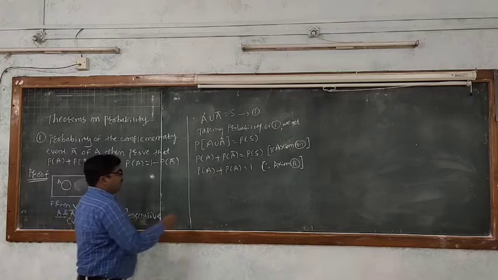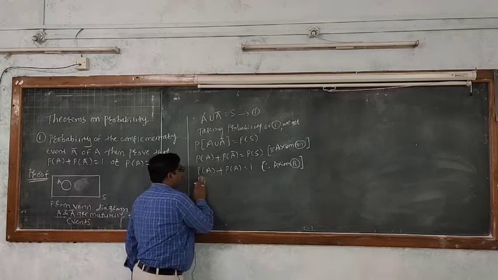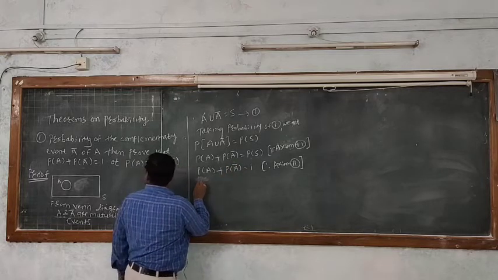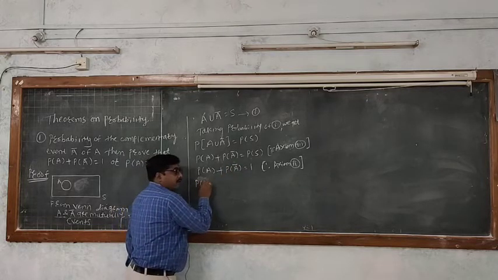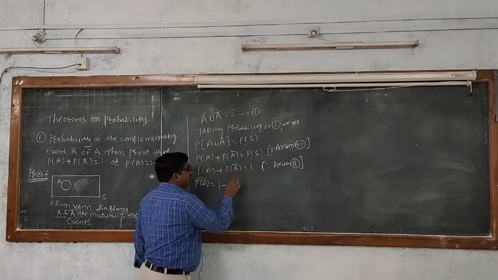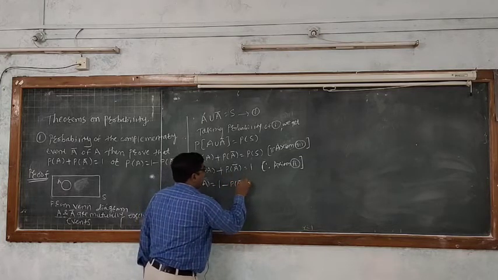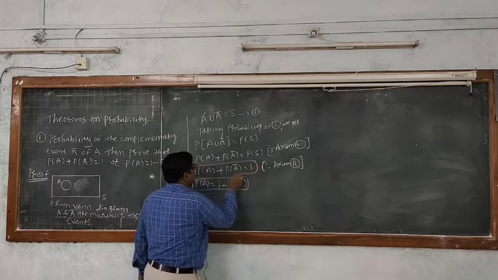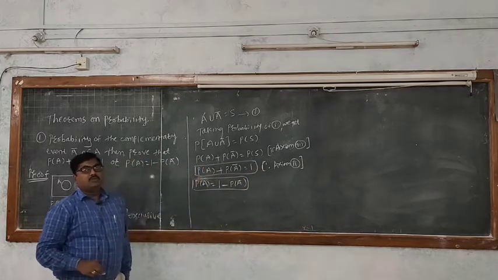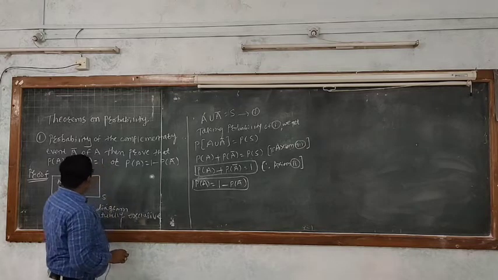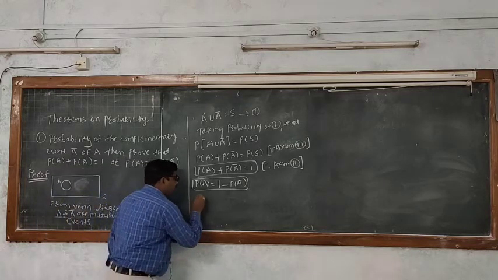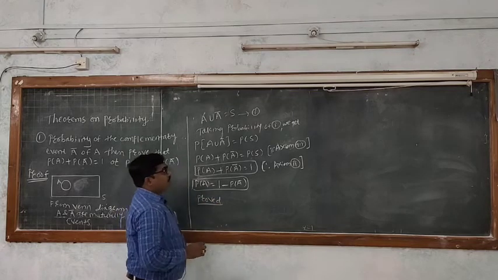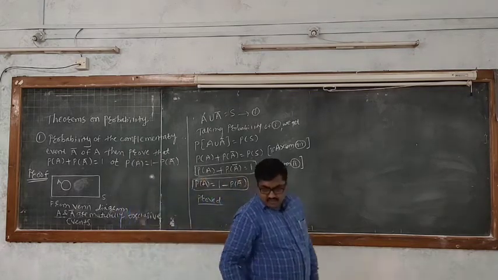This one. So hence, P of A equal to 1 minus P of A bar. These two things which we have proved, right? So proved. This is the first theorem.